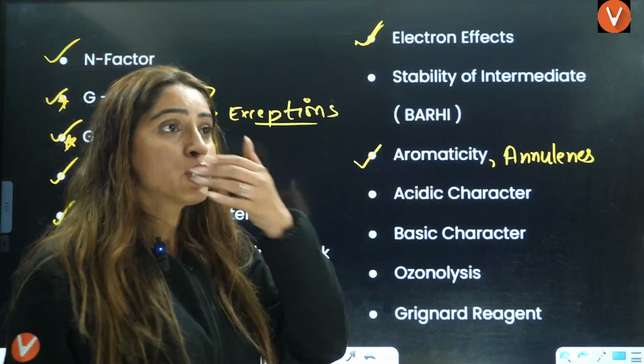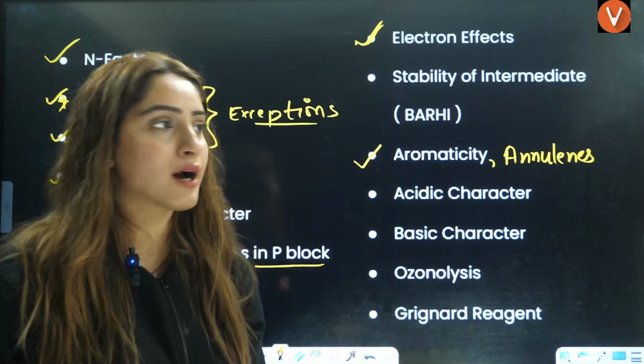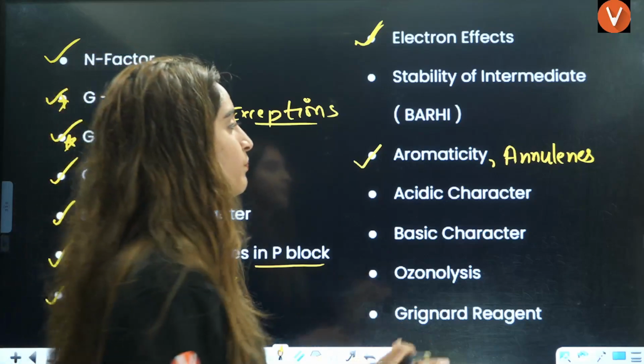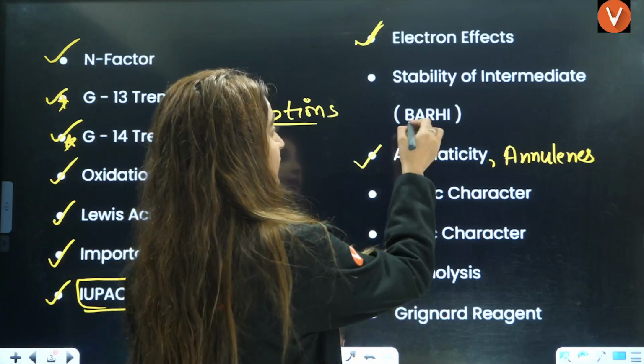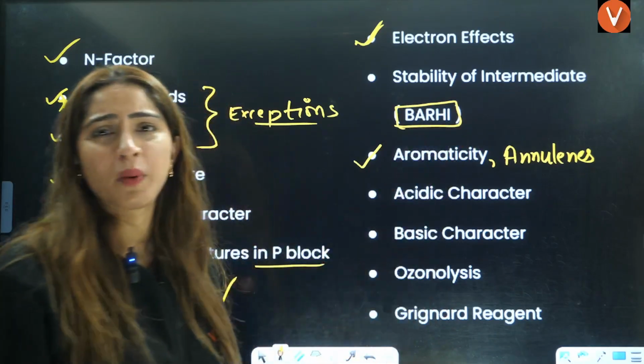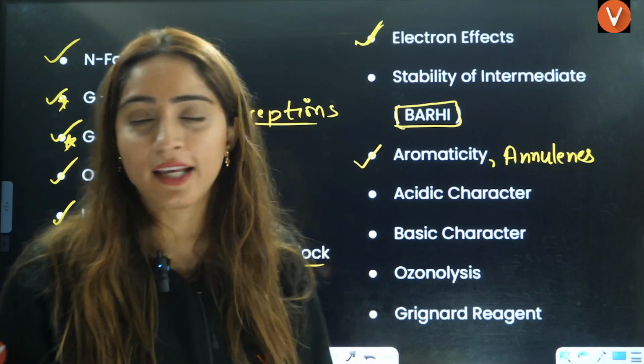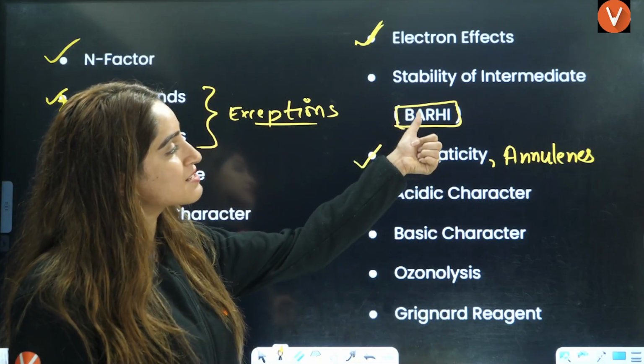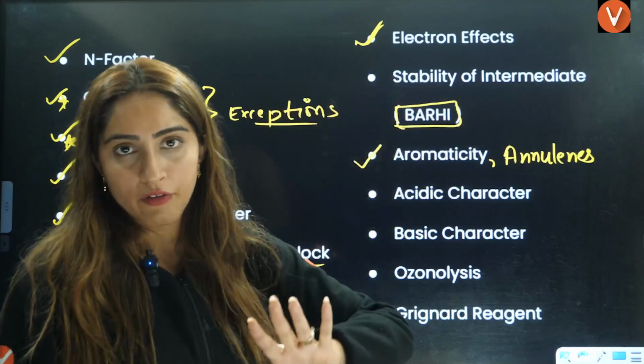For this part, you don't even need to go through NCERT, just go through my notes or my lectures, right? That will be enough for you. Here you have BARHI. Ma'am, what is this BARHI? It is not written in our NCERT. So, those students who are new here, BARHI: back bonding, aromaticity, resonance, hyperconjugation, inductive effect.